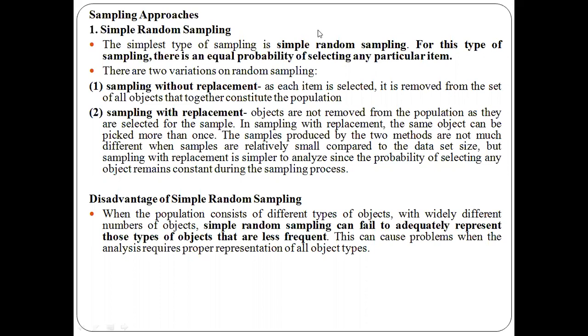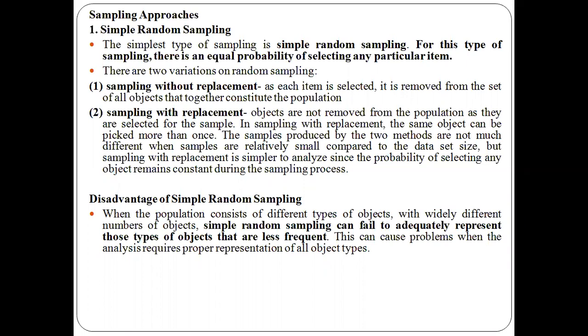In sampling with replacement, the same object can be picked more than once. If you are choosing object 3, the same object 3 can appear more than once in the sample. In the same way, if you choose object 6, you can place that object 6 three times, four times in the sample. So each object can appear multiple times here.